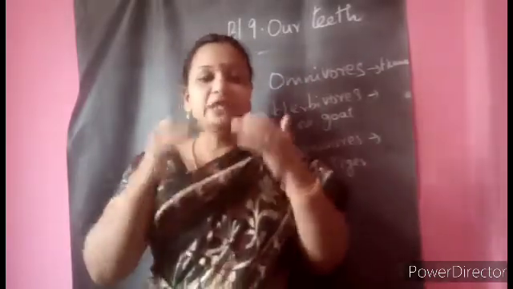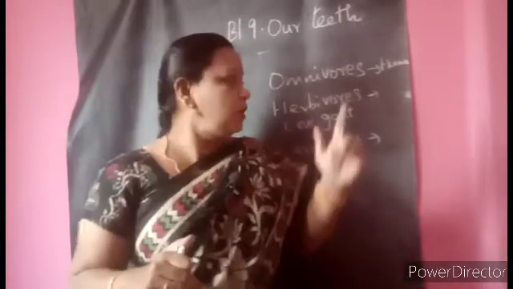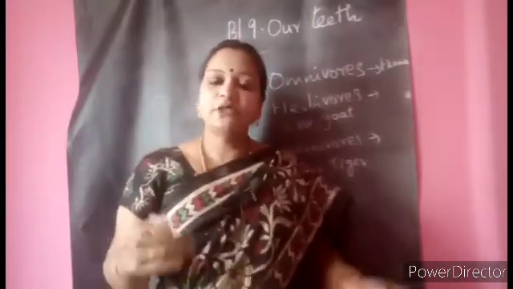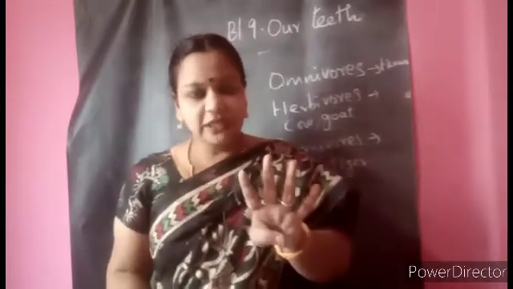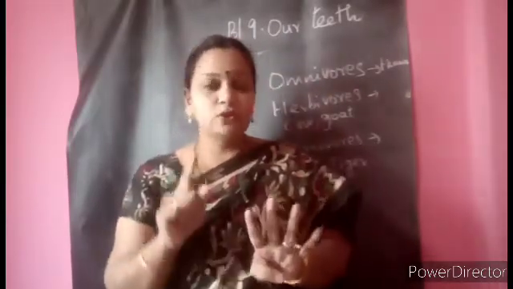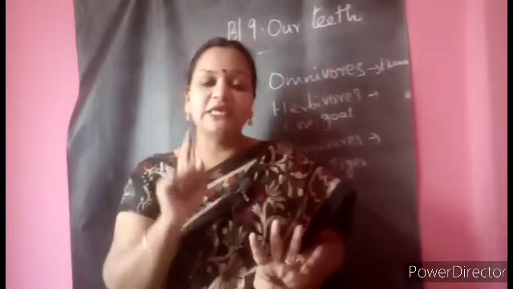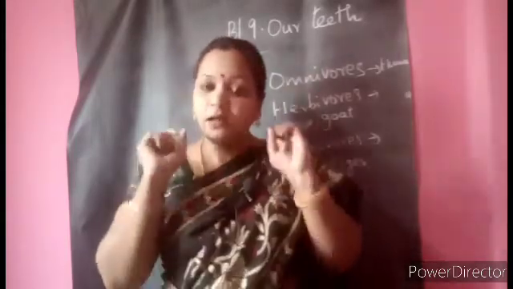So now, why are we having the incisors and canines? Because we are omnivores. We eat the plants and also the animals. So by now you all know the 4 different types of teeth, how many an adult will have, and also the function of each and every tooth we have in our body.